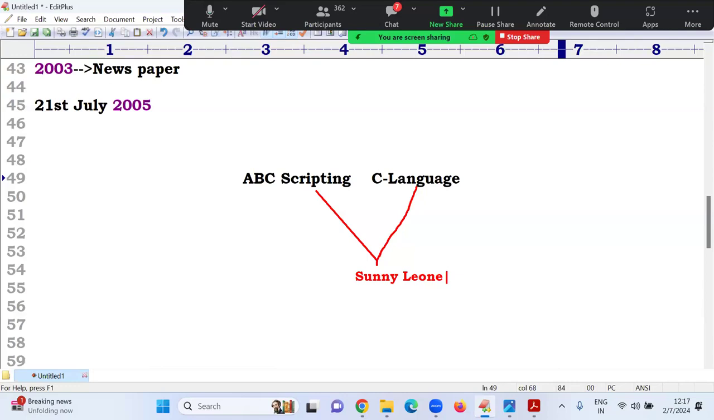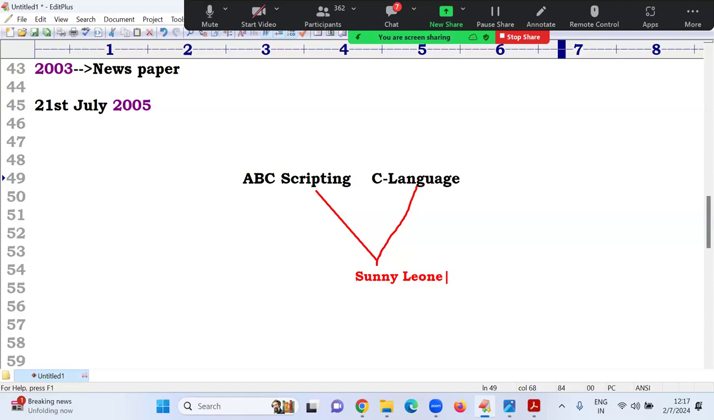Once you have kids, definitely tomorrow you will give a name to your kid. That is your wish, any name you can use. Suppose I get a daughter, I will name her Sunny Leone. If I get a boy, I will name him Pawan Kalyan. That is my wish.